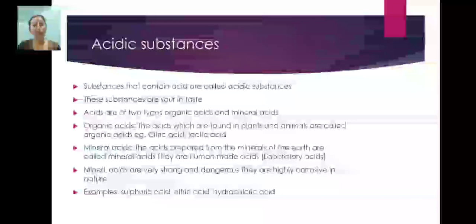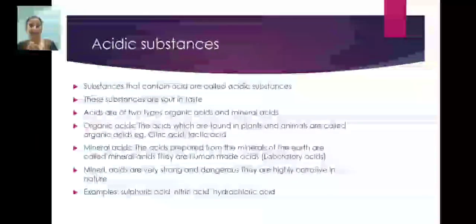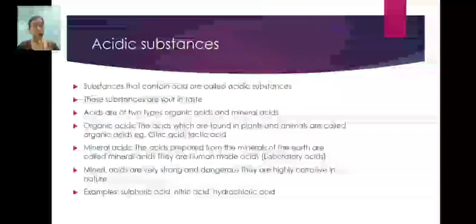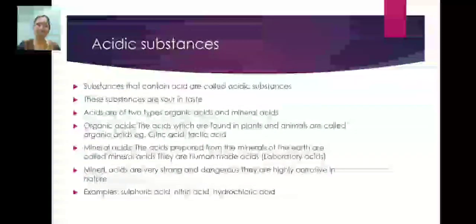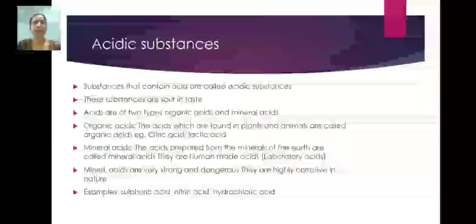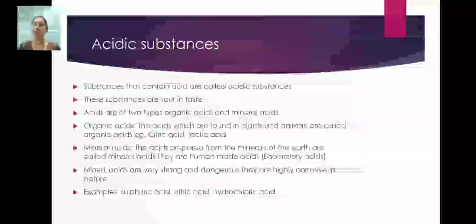Acids are of two types on the basis of their origin, from where they are obtained. First one is the organic acid and the second one is the synthetic acid or mineral acid. The first, organic acid, is completely natural.